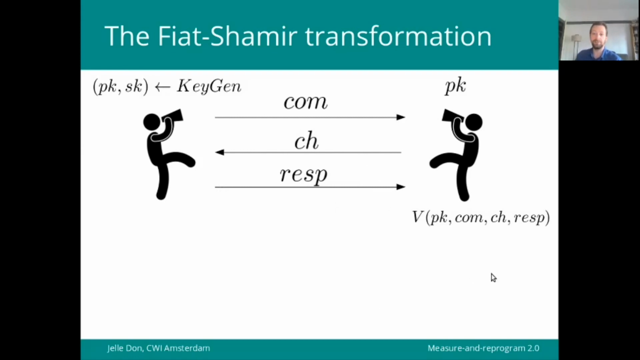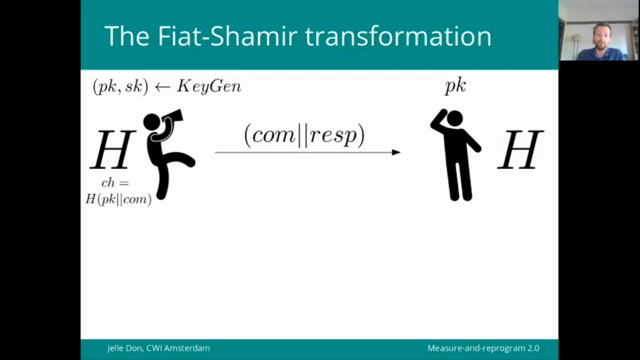Now, since this is an interactive protocol, we could ask if we could make it non-interactive, and the Fiat-Shamir transformation says that we may do so by introducing this public hash function h, and then let the prover, instead of waiting for a random challenge, compute a challenge himself simply by hashing the public key and the commitment. Then it only needs to send the commitment and the response, since the verifier on his side also knows how to evaluate h, so it can recompute this challenge and verify again that the response is correct with respect to this particular commitment and this particular challenge.